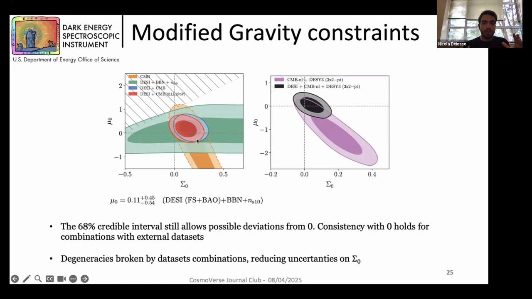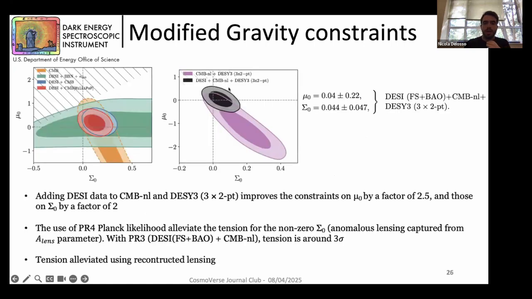If we want to obtain a constraint also on sigma naught, we have to combine our data with CMB data. As you can see here in this plot on the right, we have DESI plus CMB without lensing plus the SCR3 2-point information, obtaining these central values that are compatible with general relativity prediction, that has to be 0 for both of them.